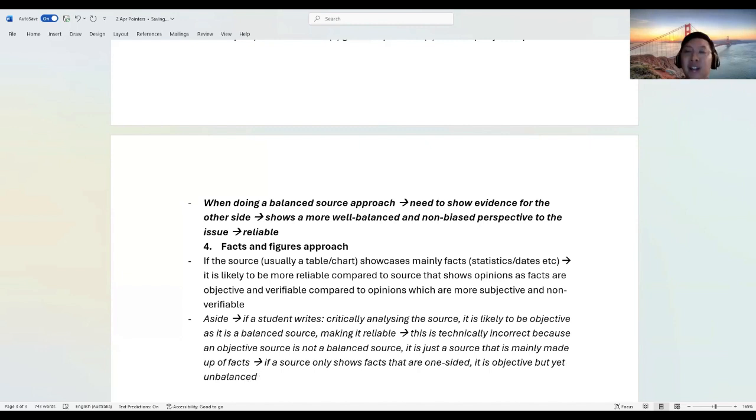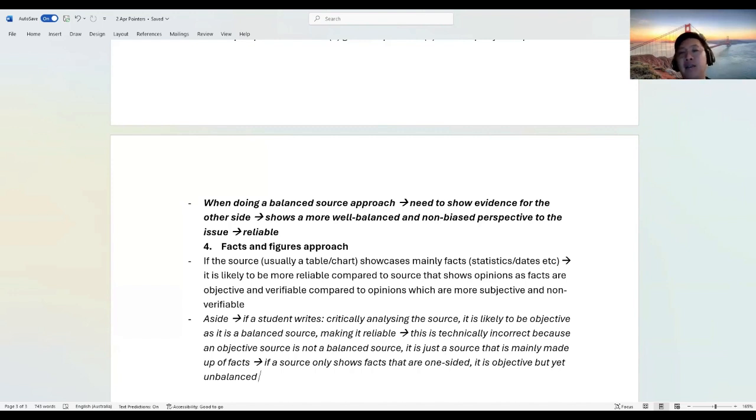I know it's like, what do you mean? So for example, say as the finance minister, I do a budget. Then I come up with a speech, right? Say Mr. Lawrence Wong. So the speech gives a lot of facts, right? Oh, last year 2024, the Singapore government has done this. Our GDP growth has been this. Unemployment rate has gone down. Inflation has gone down. Wow. These are all good facts. It does show that the government has been effective in the measures to ensure Singaporeans have good living standards, right? With the facts. But it might not be very balanced because it didn't talk about the other side.